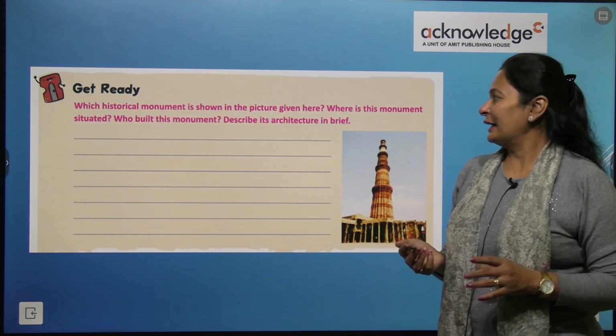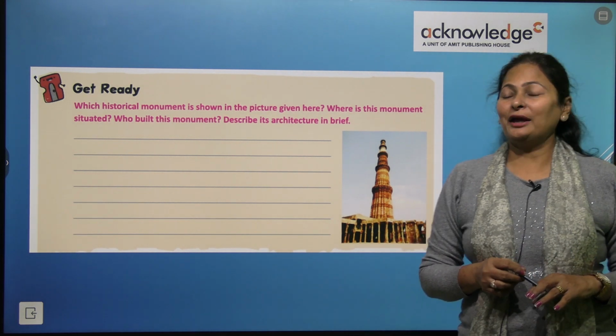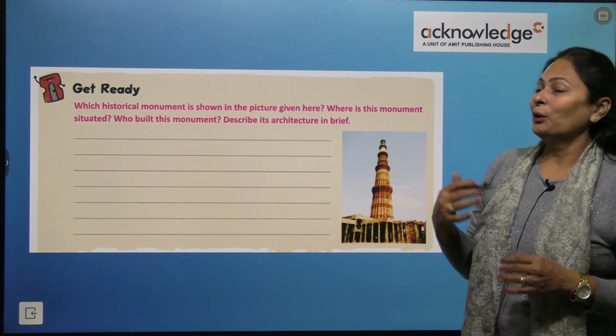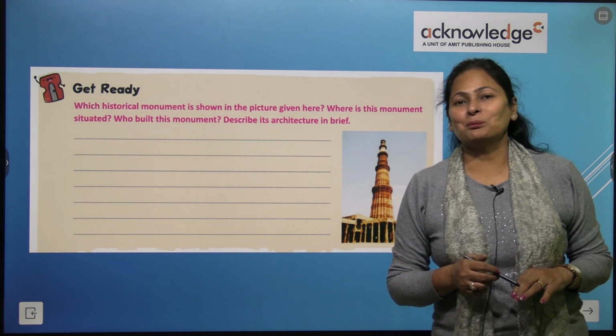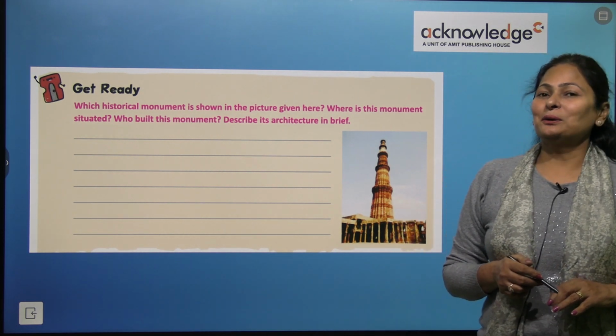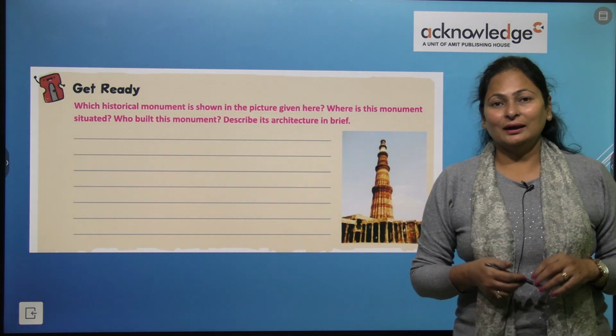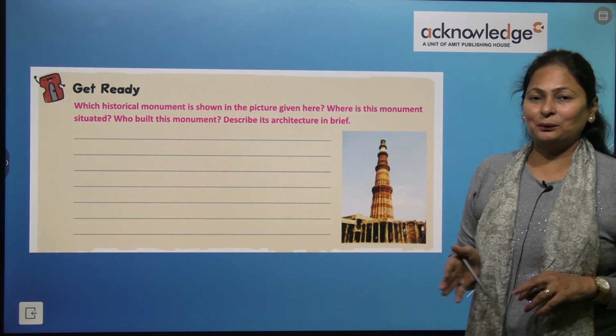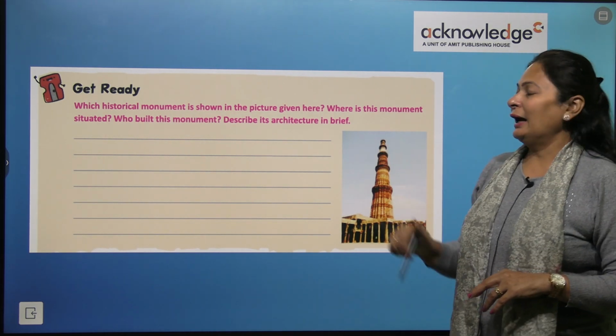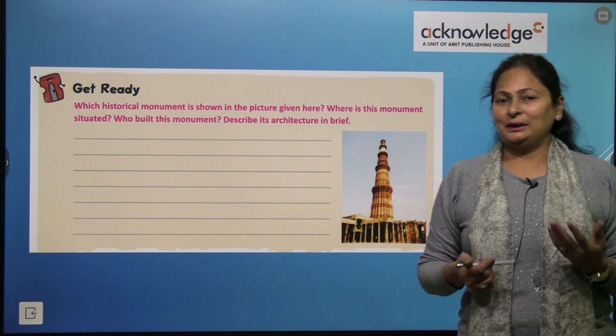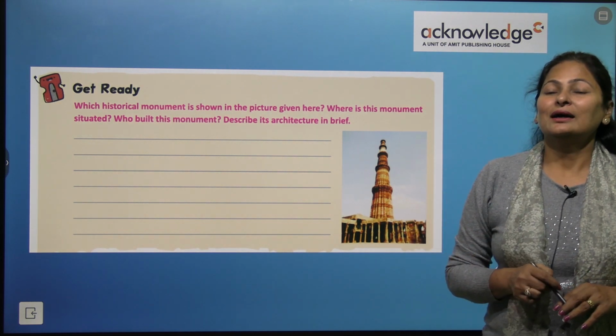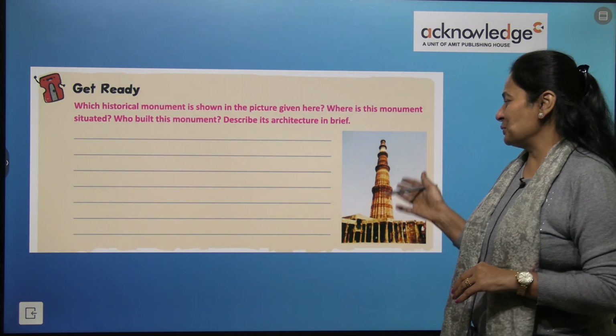Describe the architecture in brief and also say who built this monument. Qutbuddin Aibak built this Qutub Minar. The architecture means it is made with red sandstone.